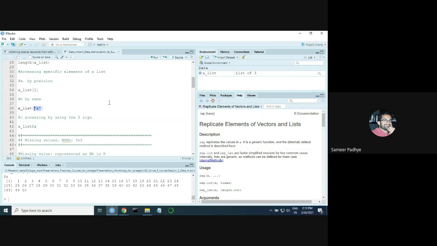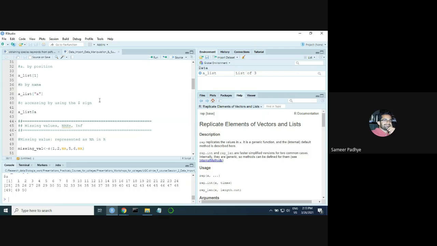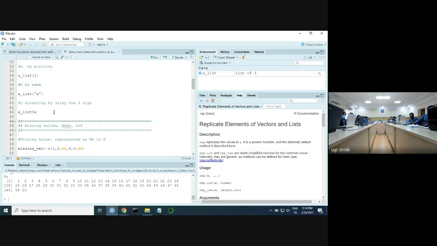There are some packages which have been written in such a way that you don't have to give double quotes, because it wastes time to put double quotes continuously when you are coding. If you are writing a very elaborate pipeline, this can create a hindrance. So people have written packages where you don't have to give quotes, but that is something for intermediate and advanced users. Once you get comfortable with the basics, you can explore that.